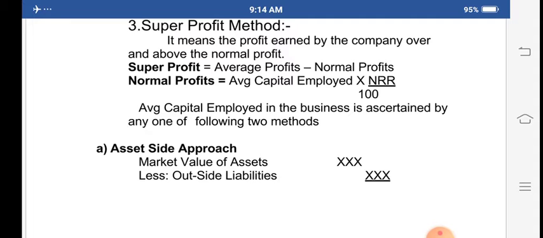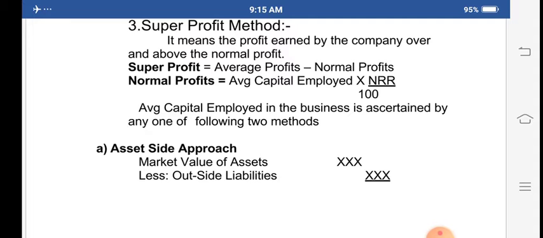For that purpose there is a formula. Super profit is equal to average profits minus normal profits. We should know the average profits, and you know how to calculate them: past years' profit divided by number of years gives the average profits. Then minus the normal profits, so the normal profit also we have to ascertain.